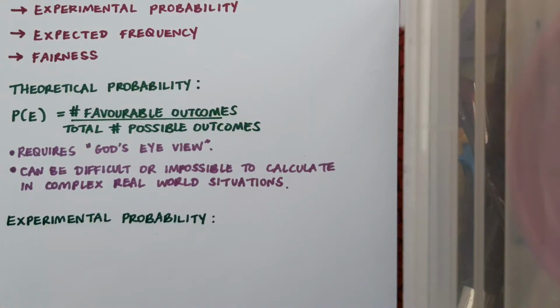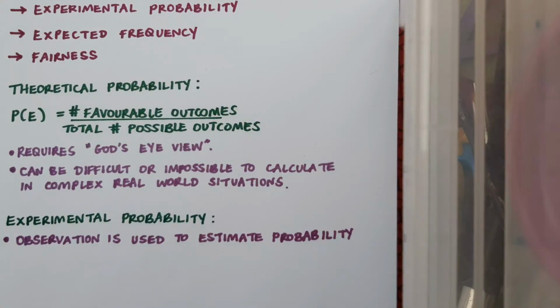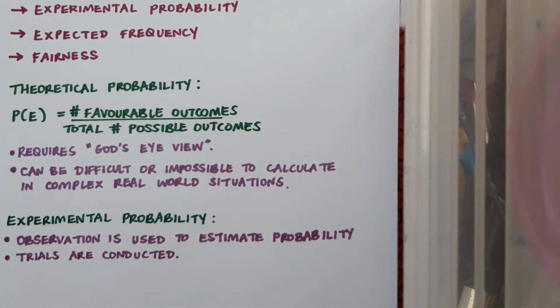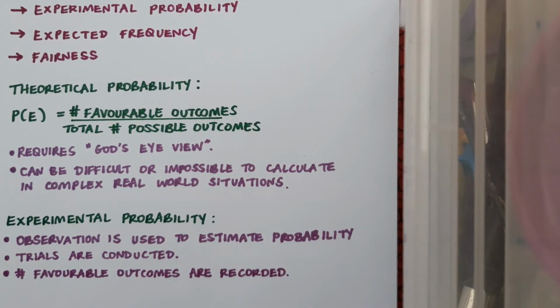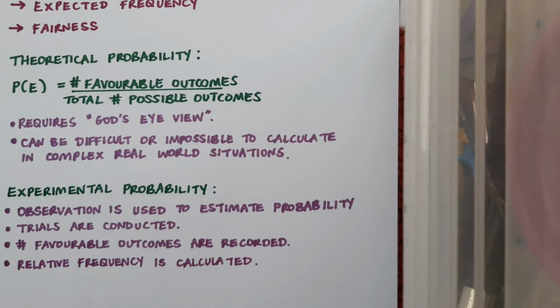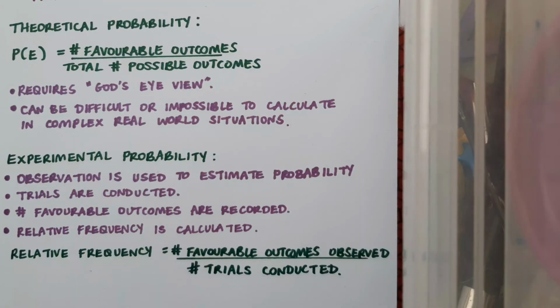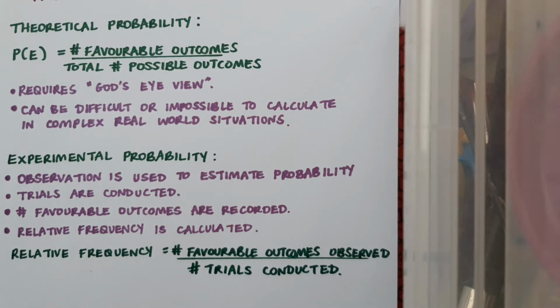And so this is where experimental probability can come in. Experimental probability is when observation is used to estimate probability. Under this model, trials are conducted and the number of favourable outcomes are recorded. From these observations, relative frequency is calculated. And relative frequency is calculated as the number of favourable outcomes observed over the number of trials conducted.